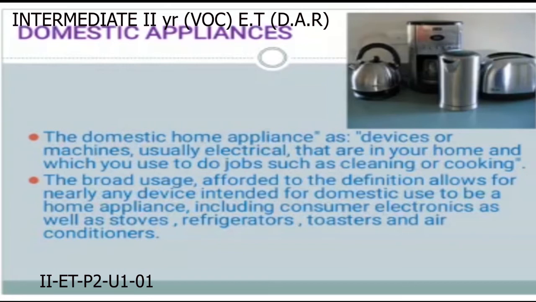A domestic appliance is simply defined as a device which assists household functions such as cleaning, cooking, and food preservation. The domestic appliance, home appliance or household appliance is a device which assists in household functions such as cooking, cleaning, food preservation. Then, how are these appliances classified? How are the domestic appliances classified?